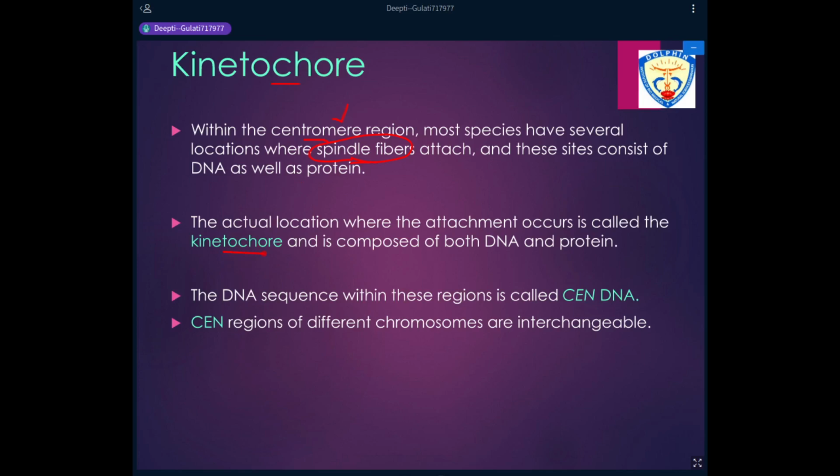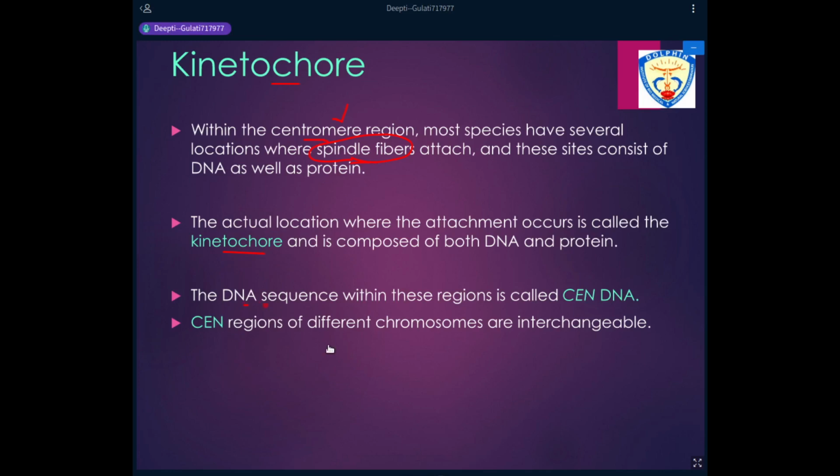This is important because the spindle fibers only recognize these protein structures, the kinetochores, and therefore the chromosomes are able to move towards opposite poles when they transit from metaphase into anaphase.